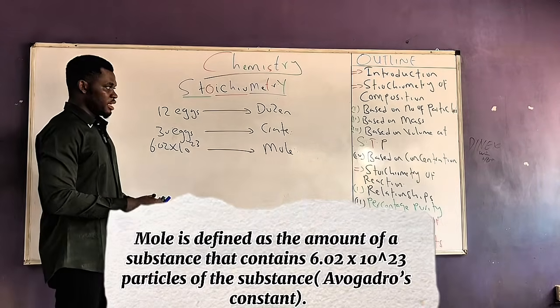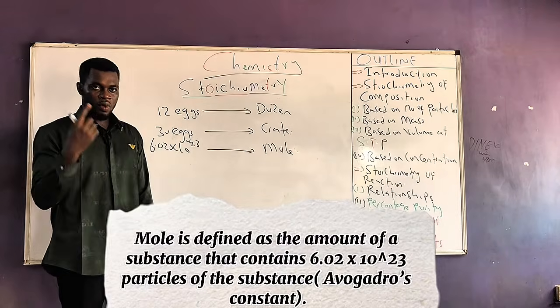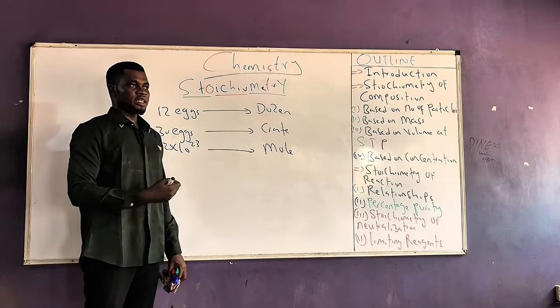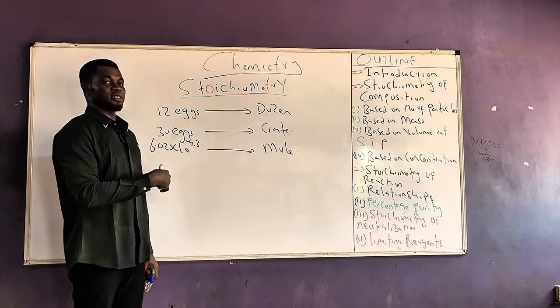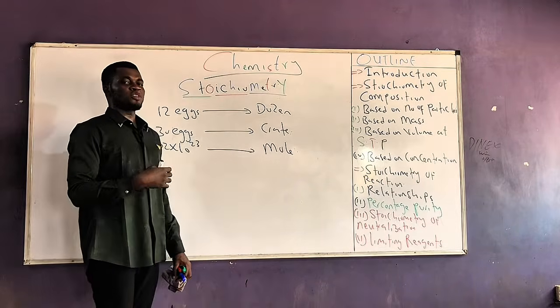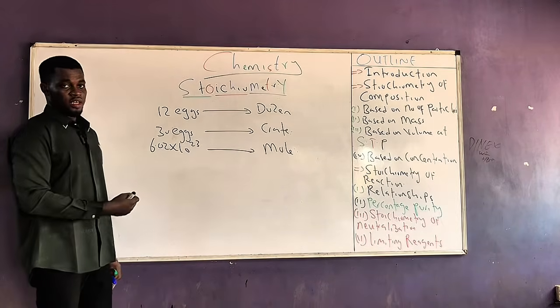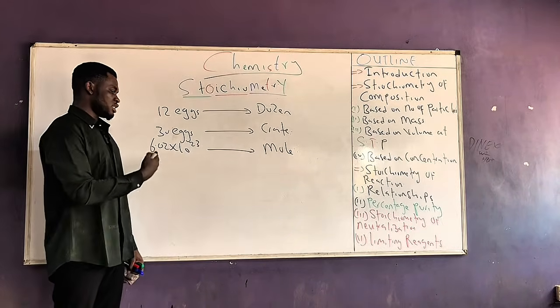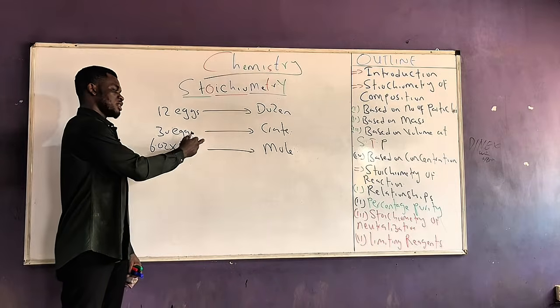Whenever I hear a dozen eggs, what comes to my mind is 12 eggs. Whenever I hear a crate of eggs, it is the amount of eggs that contain 30 eggs. Whenever I hear mole, what comes to my mind should be 6.02 times 10 raised to 23.